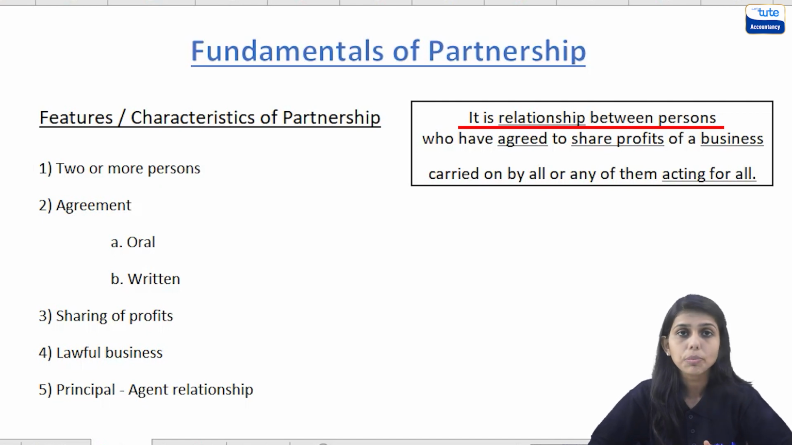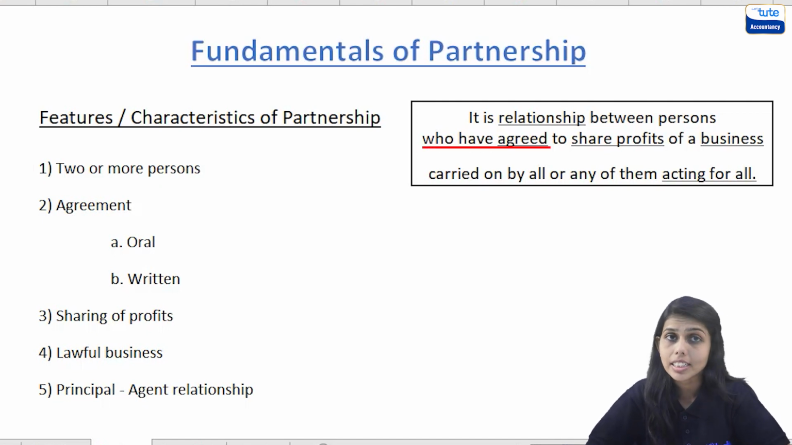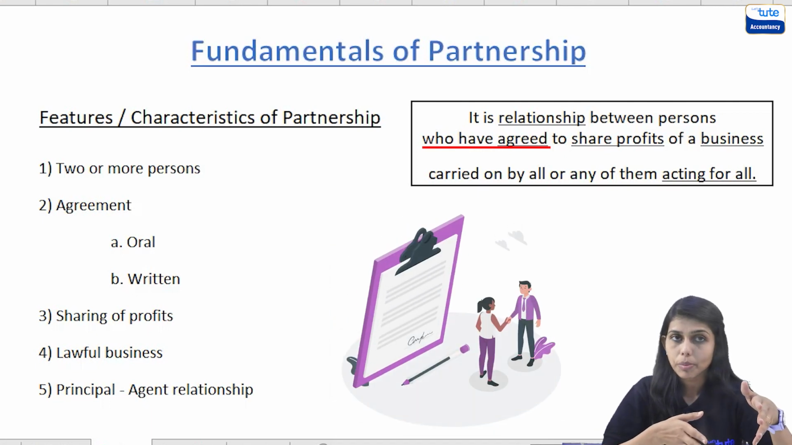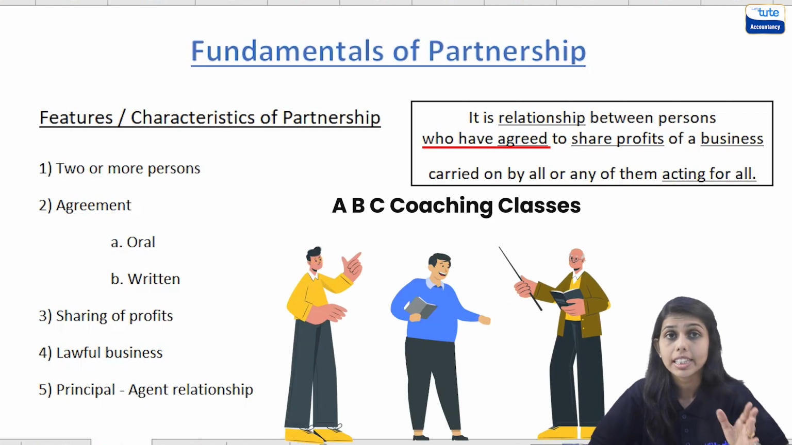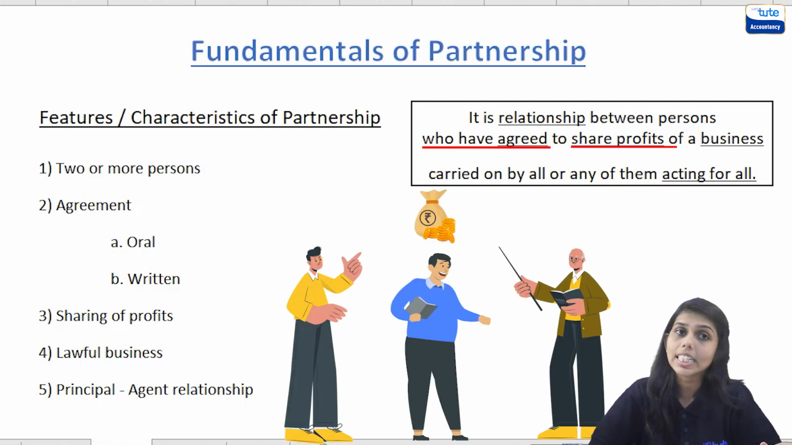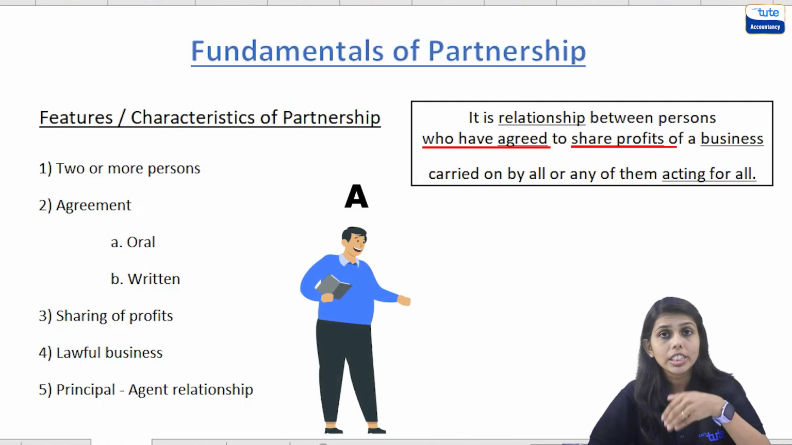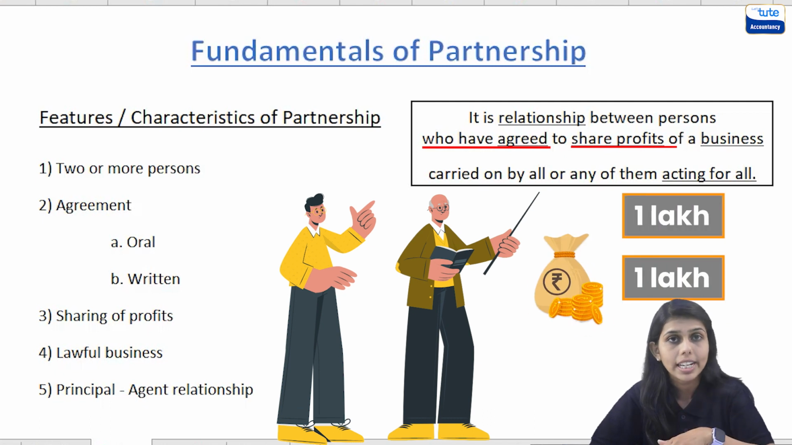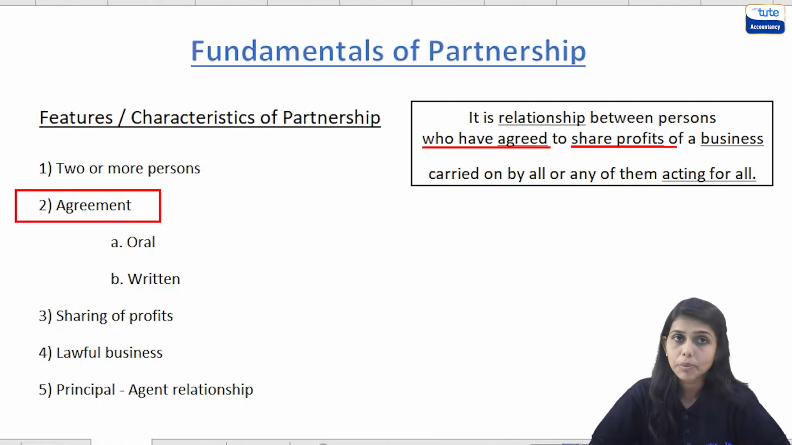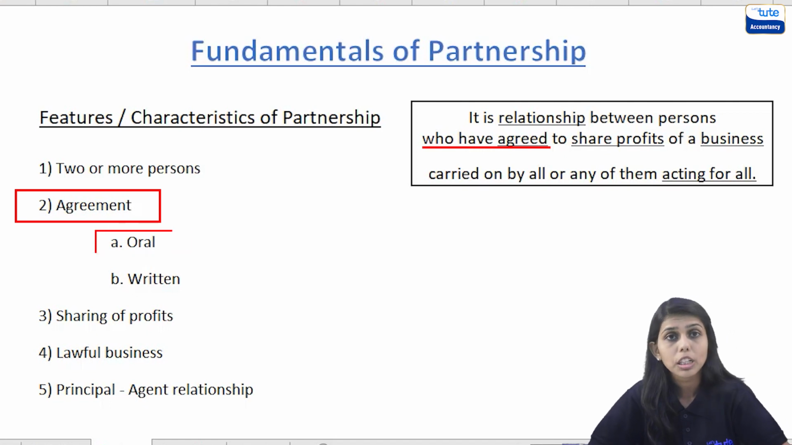Thus, it is a relationship between persons who have agreed. Now, agreed over here means there has to be an agreement between the partners. Taking the same example, ABC started with the coaching classes and they agreed to share profits equally. They agreed that A will introduce 2 lakhs of the capital and B and C will bring capital of 1 lakh each. So, there is an agreement between them. Now, here the agreement can be oral agreement or it can be a written agreement.